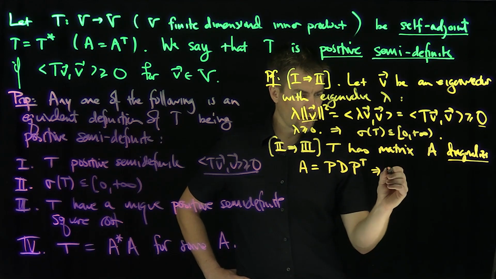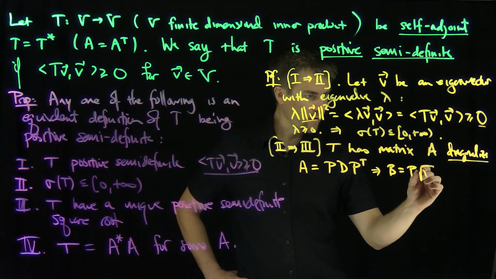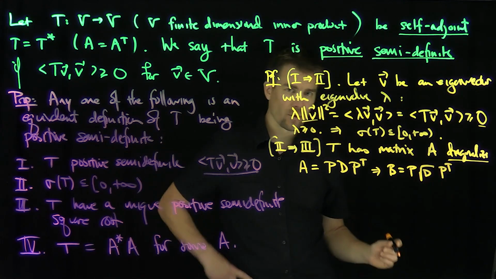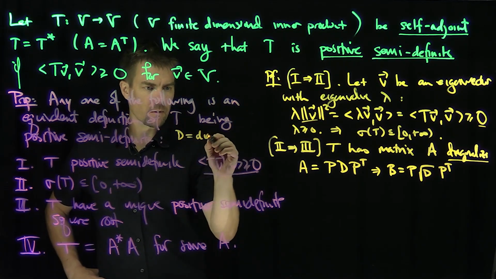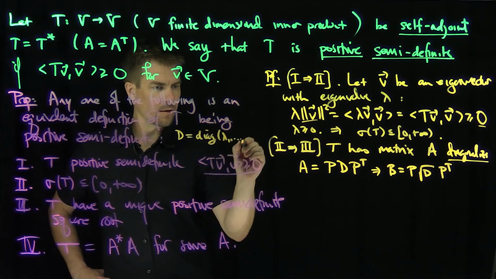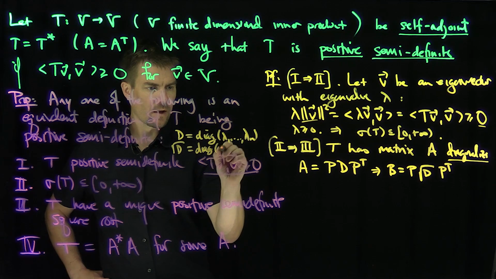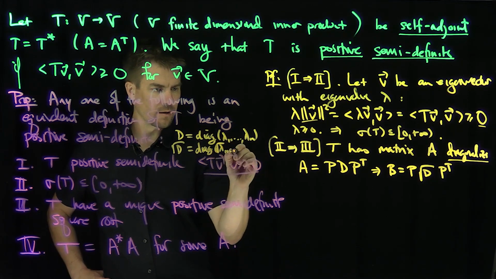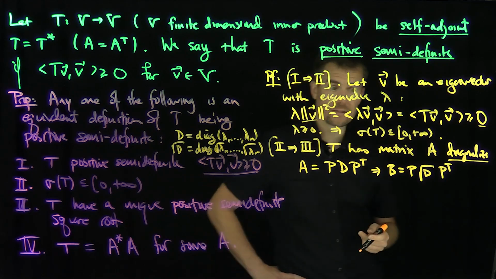And I can look at this matrix over here, consider the matrix B, which is going to be P times the square root of the diagonal matrix times P transpose. Now what do I mean by square root of the diagonal matrix? If D was just diagonal of lambda 1 through lambda n, then root D I'm going to define to be diagonal of lambda 1 square rooted through lambda n square rooted. And that makes perfect sense. I'm going to choose the positive square roots.